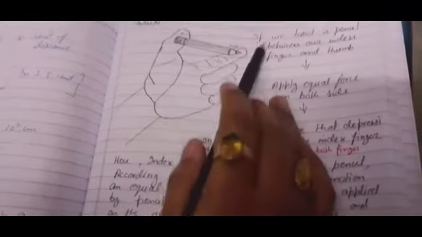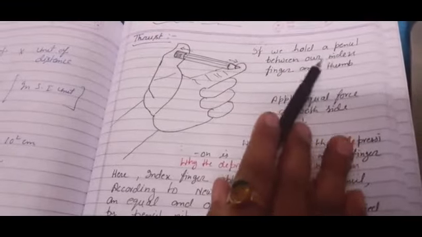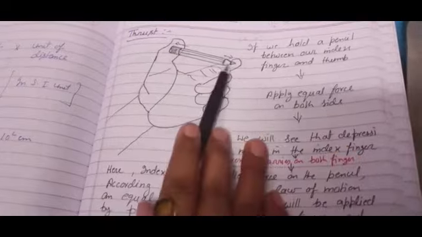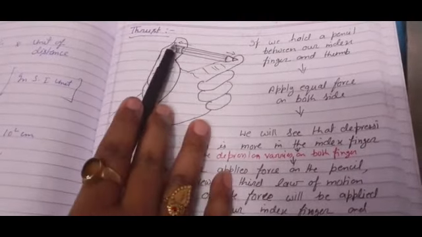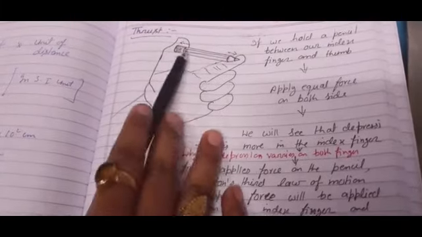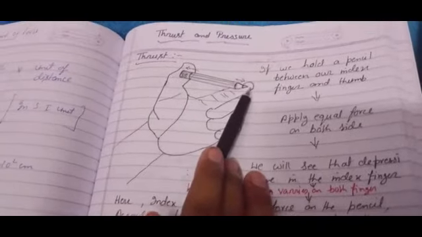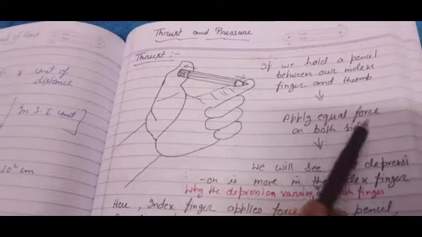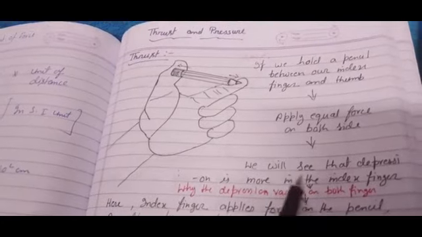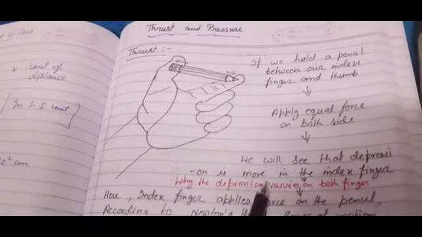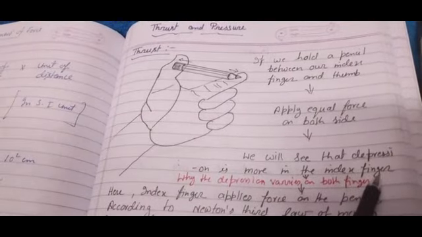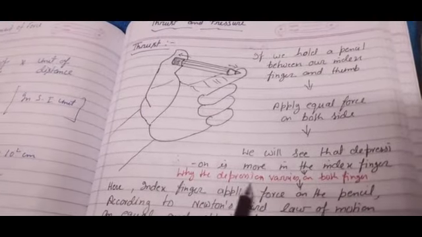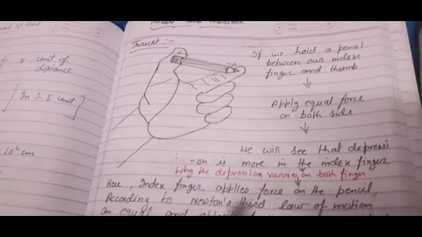You see, if we hold a pencil between our index finger and thumb, this is our index finger, thumb, and this is a pencil, and the arrow sign will show that I am applying force on both sides. Applying equal force on both sides, we will see that the depression is more in the index finger as compared to the thumb. Why does the depression vary on both fingers?